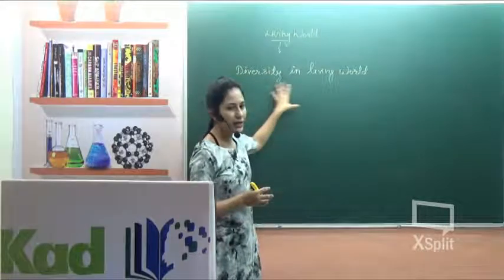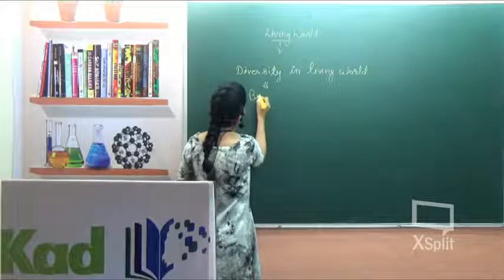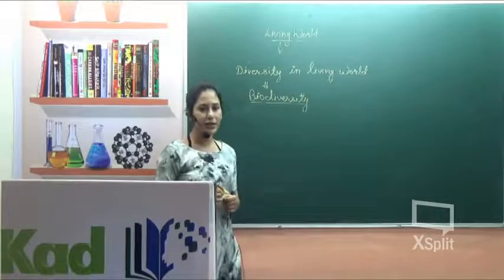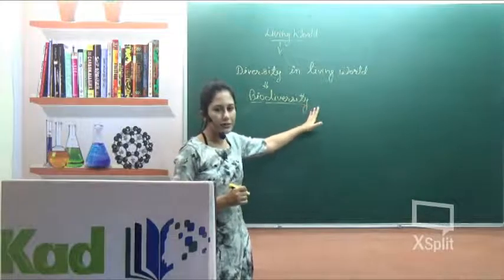Diversity in living world. As we know, all over the world, on our planet, various types of organisms are found, from microorganisms to higher organisms, that are plants and animals.